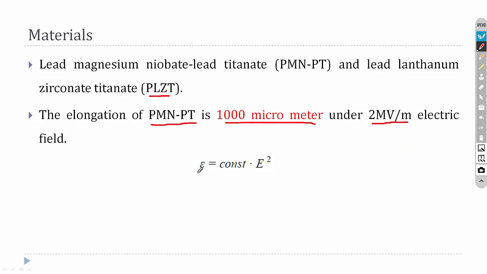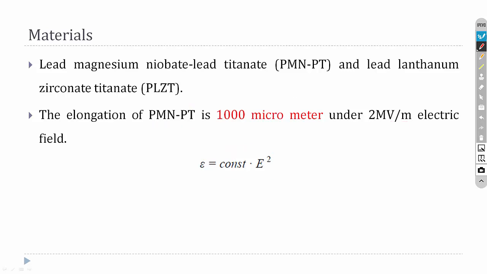Okay. So this is the equation for electrostrictive materials to calculate the strain. So here eta is the strain and E is the applied field, and it's a constant based on the material. Okay.